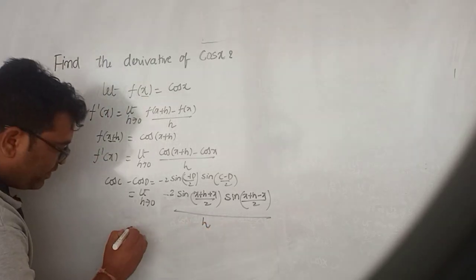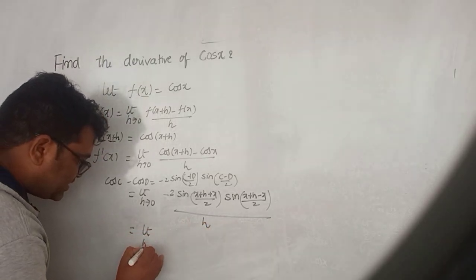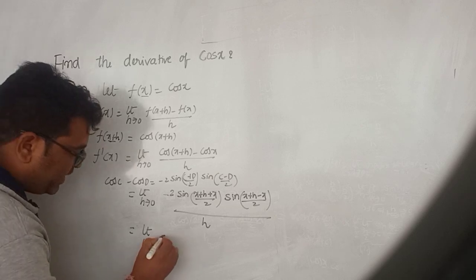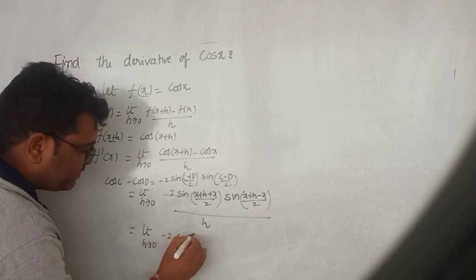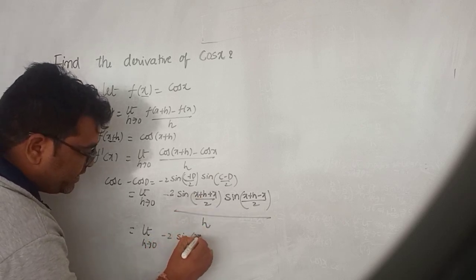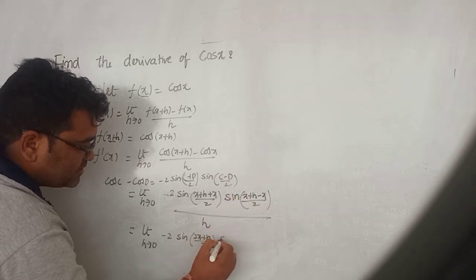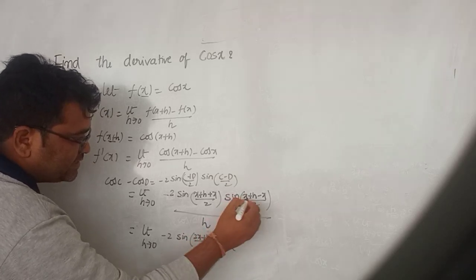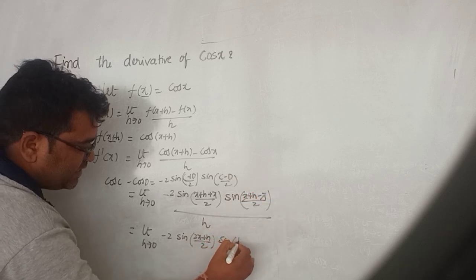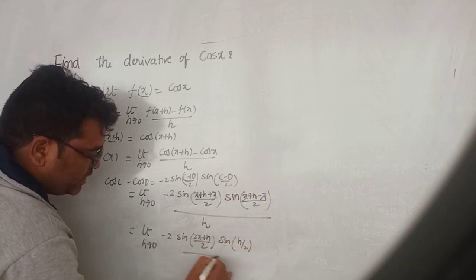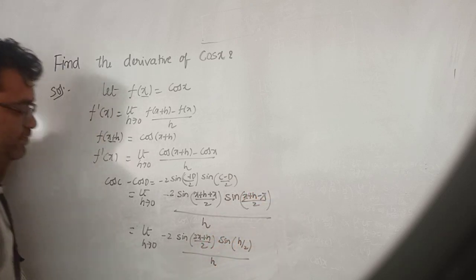So we get limit h tends to 0 of minus 2 sin of (2x plus h) by 2, and sin of h by 2, since x minus x cancels, divided by h.